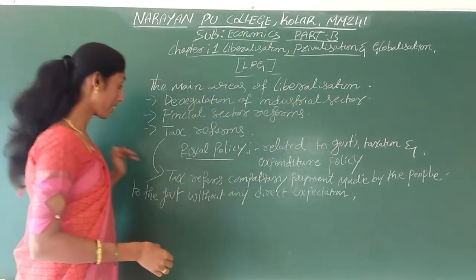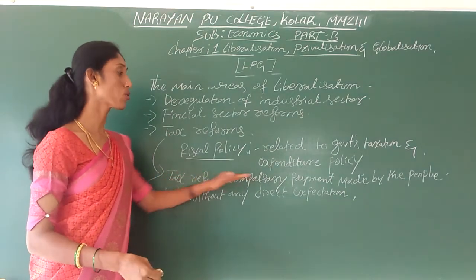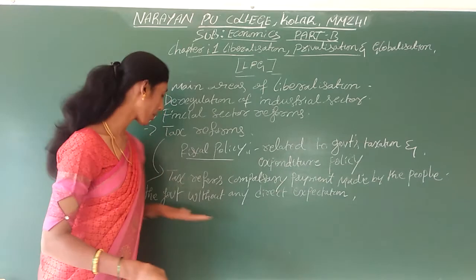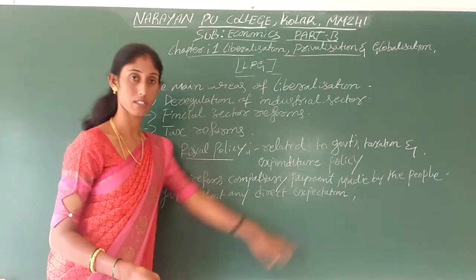This is what is called tax. Okay, taxation or tax refers to a compulsory payment made by the people to the government without any direct expectations.